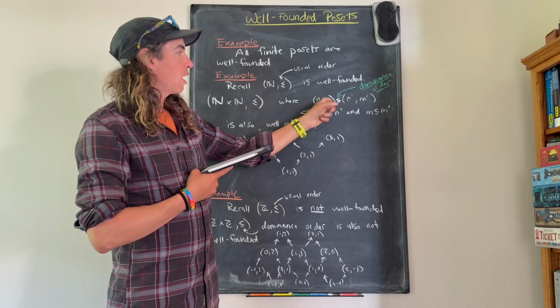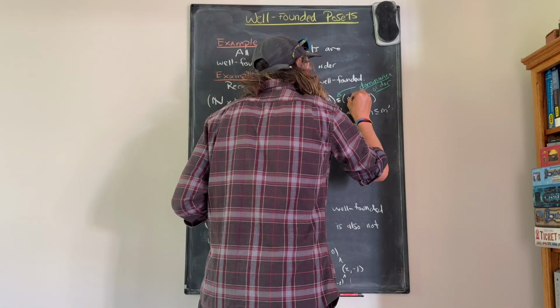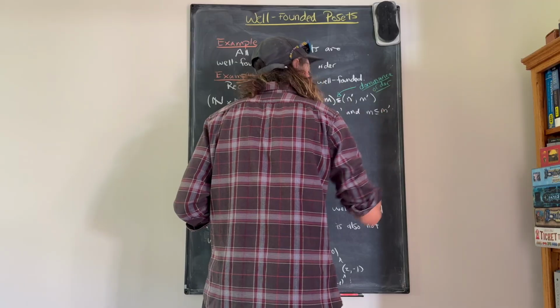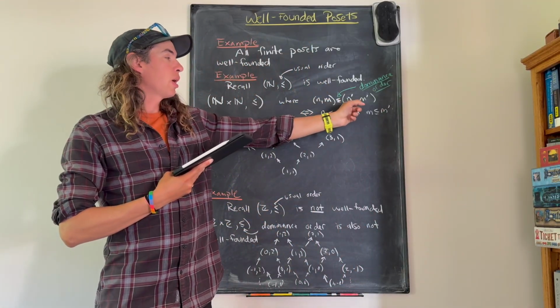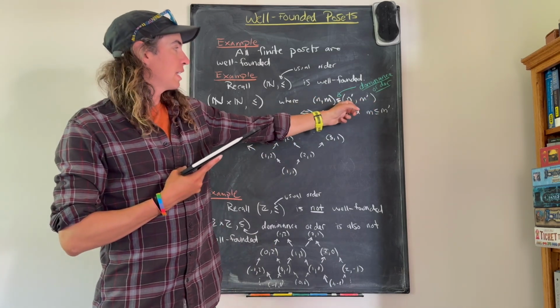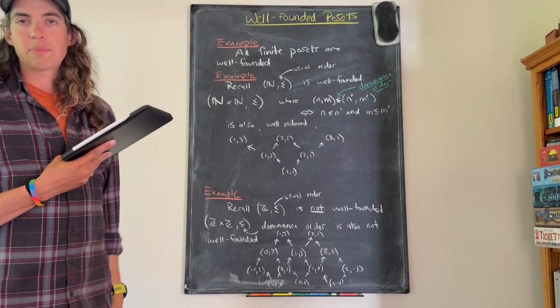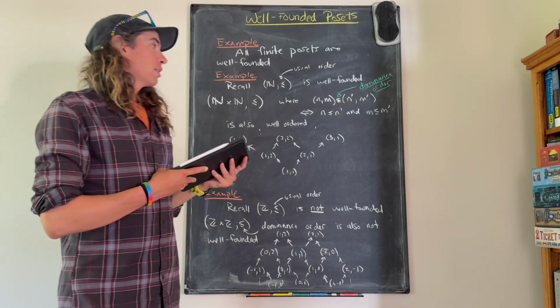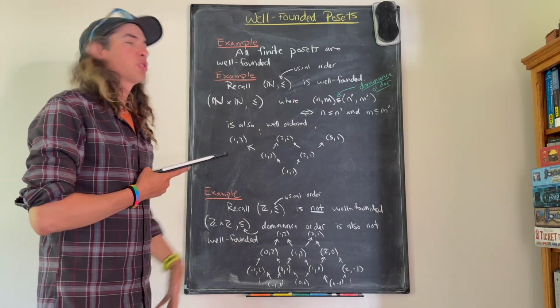So a pair n, m is less than or equal to a pair n', m' if and only if n is less than or equal to n' and m is less than or equal to m'. So you just check each coordinate separately. This is sometimes called the dominance order. It's also called the product order.